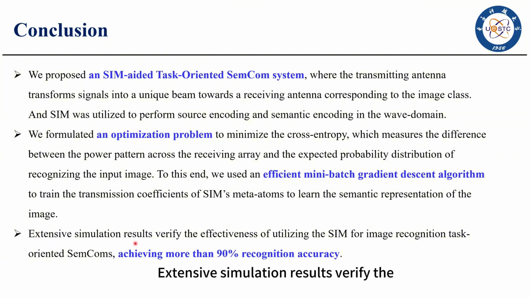Extensive simulation results verify the effectiveness of utilizing the SIM for image recognition task-oriented semantic communications, achieving more than 90% recognition accuracy.